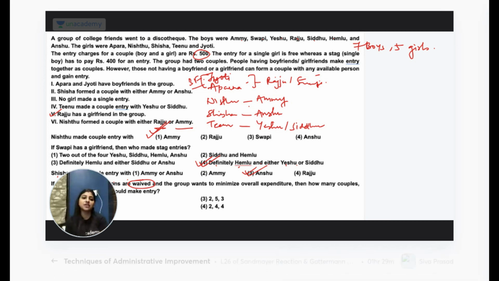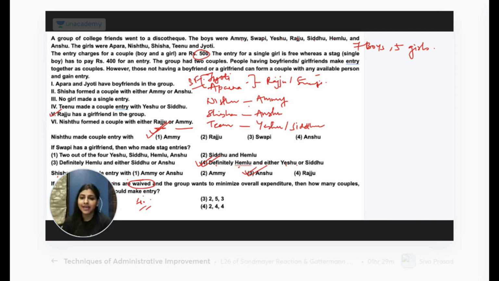Only 16% of the class have got it correct. That is 1, 2, 3, 4, 5, 6, 7, 8, 9, 10, 11, 12, 13, 14, 15, 16, 17, 18, 20, 21, 22. So approximately 40 people have got this correct only. Let's see why others have got it wrong. Most of them have marked this.